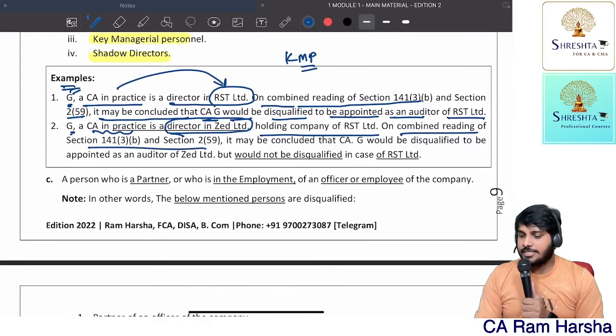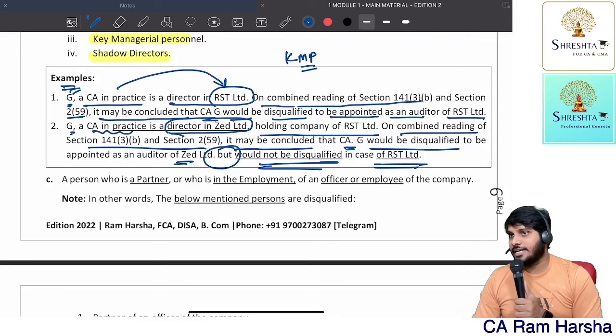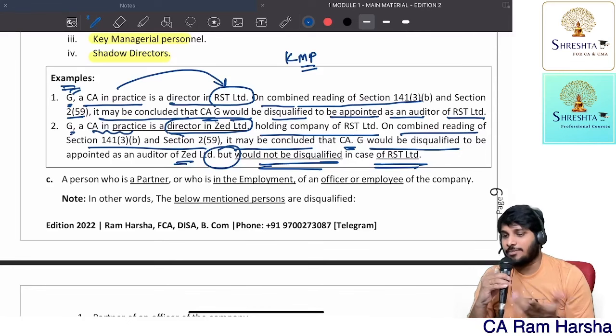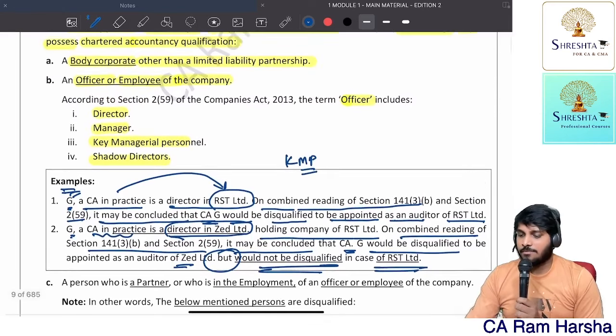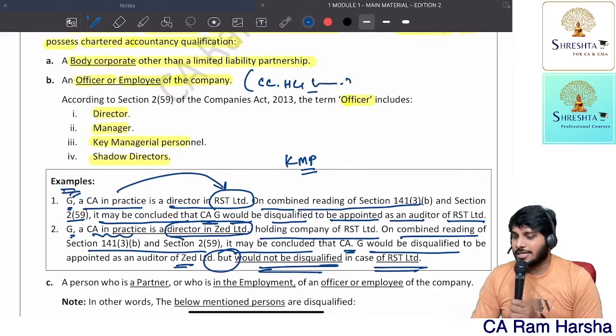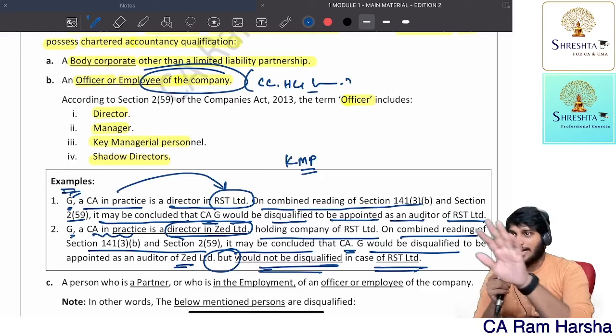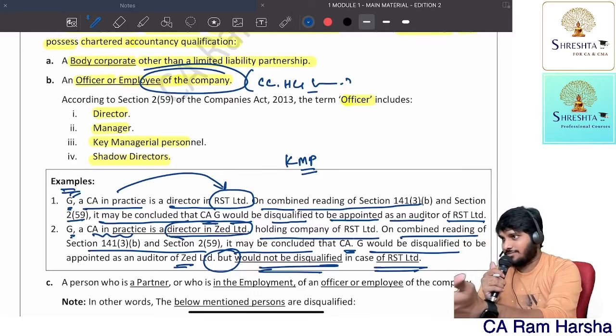On reading of these sections, it may be concluded that this fellow can be disqualified for JED, but he will not be disqualified for RST Limited. Based on Companies Act provision, he is not disqualified, because you see here the provision, it didn't talk about subsidiary company, holding company, associate company, all that. It is only talking about the company which is looking for auditor.